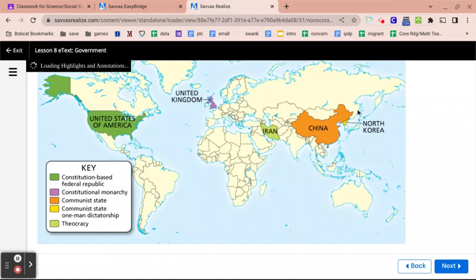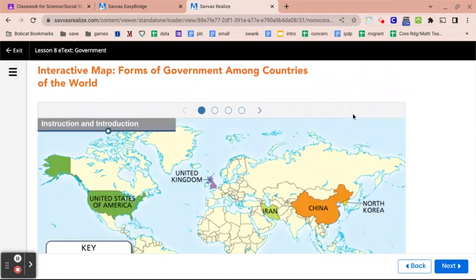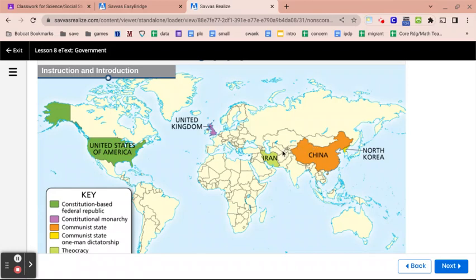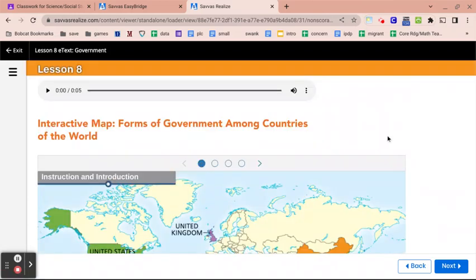Here is an interactive map that goes over the constitutional-based federal republic like the United States, the constitutional monarchy like the United Kingdom, the theocracy like Iran, the communist state of China, and the communist one-man dictatorship state of North Korea.